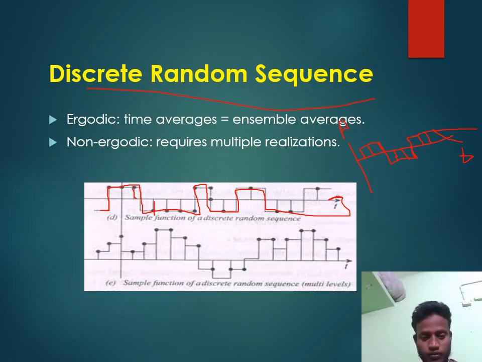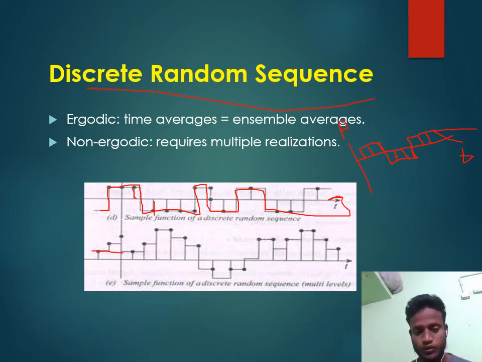We can assign the voltage values to this discrete random sequence. This is called quantization levels. This is called sampling. When you apply the voltage level to the sampled output, this is called a quantization level. That means you can apply voltage level to these samples.